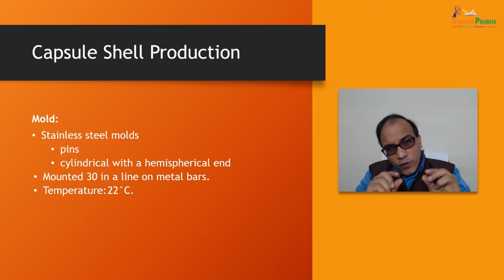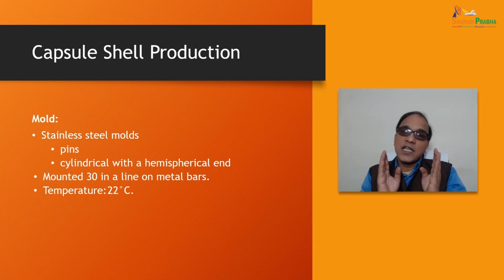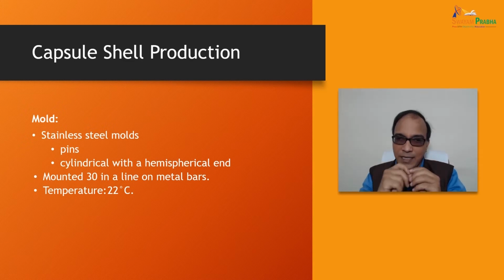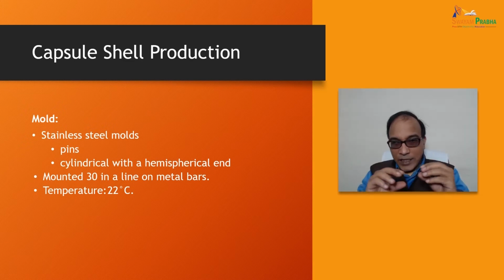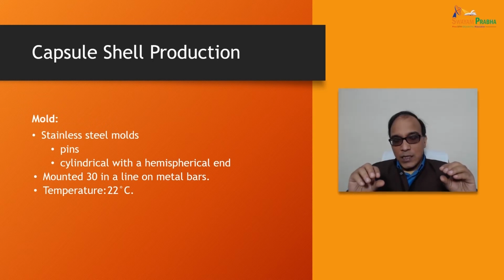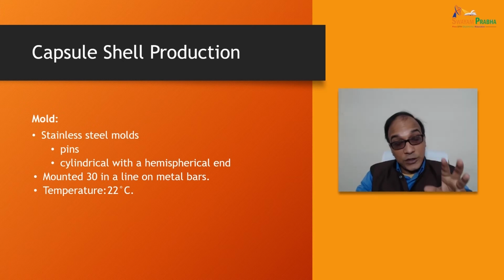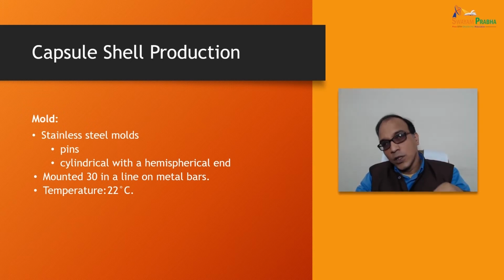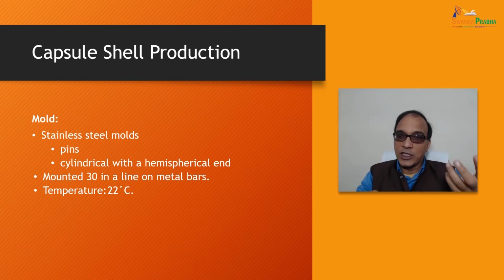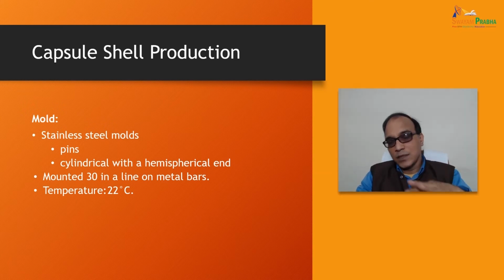Mold. These molds which we have discussed, the mold pins, are stainless steel molds. They are known as pins, mold pins. They are cylindrical with a hemispherical end, mounted 30 in a line on metal bars, and the temperature is kept at 22 degrees Celsius for producing these capsule shells before the stage of dipping, which we have discussed. Dipping, spinning, drying. So these molds are used basically for the capsule shell production, on which the capsule material, whether you use gelatin or hypromellose, these pins are dipped into these solutions, and they are dried, and then again the processing is done.